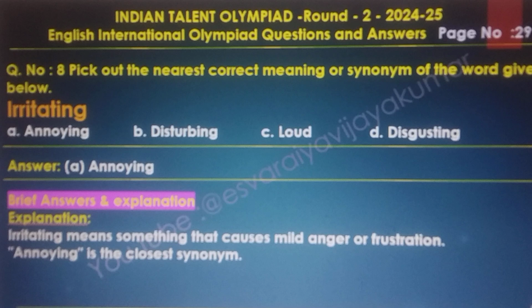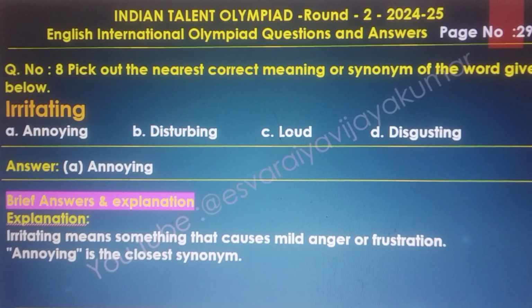Question number 8. Pick up the nearest correct meaning or synonym of the word given below: irritating. The answer is annoying.